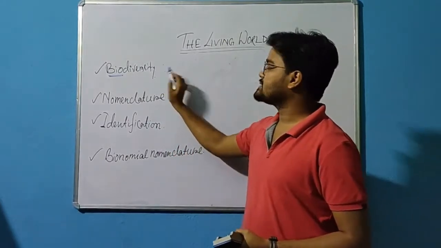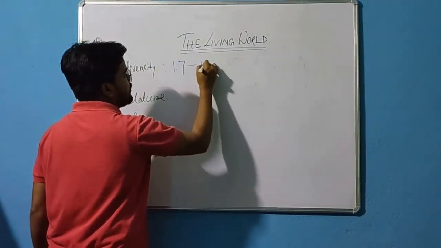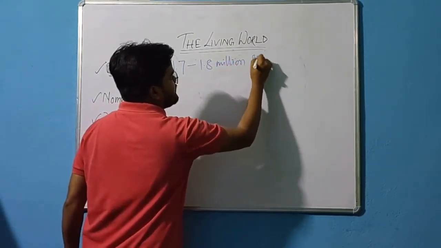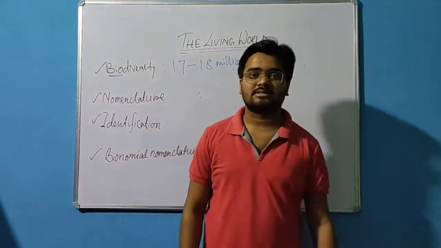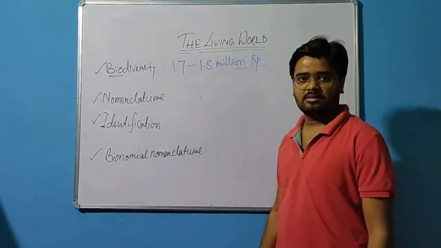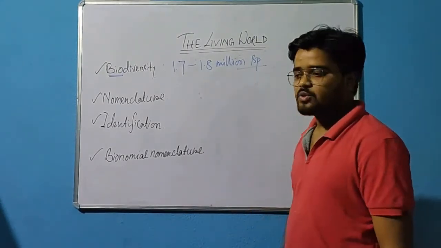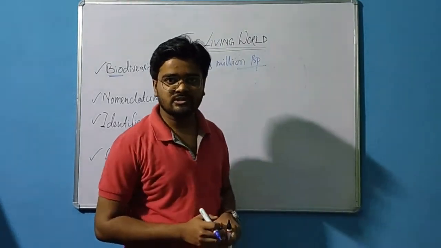Now, near about 1.7 to 1.8 million species are present in our entire world. Definitely they are not present in one particular area. They are scattered in different geographical regions around our world.